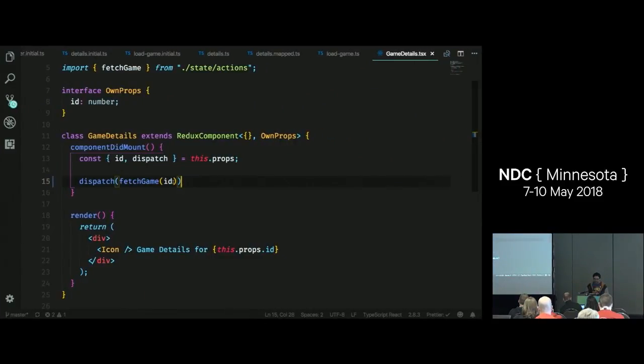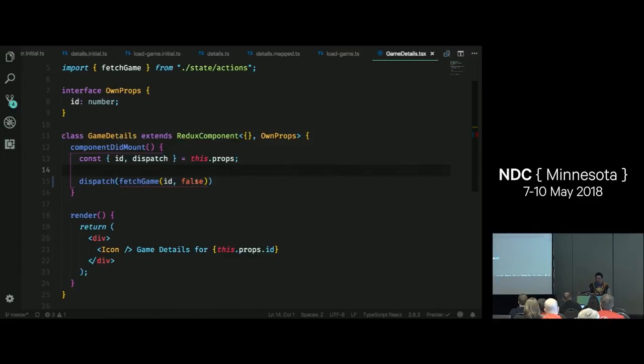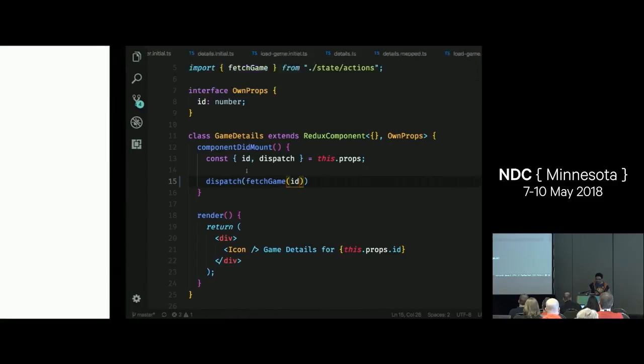I sort of showed this, but if I try to pass in something else, TypeScript's going to throw an error, right? Because fetch game is a function that only has a single argument called ID, which is of type number. So now if another team member goes ahead and changes this action, that's why we have an action creator, TypeScript's going to understand that any reference to this function needs to be updated. It's going to throw a compiler error.